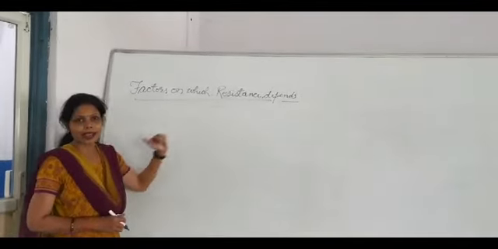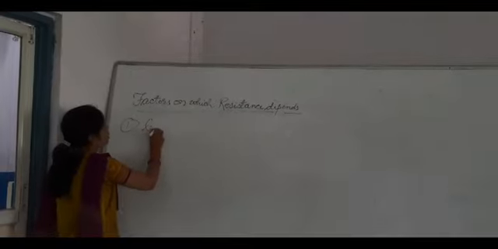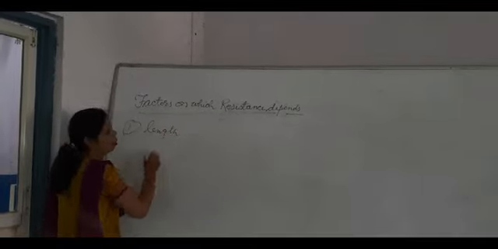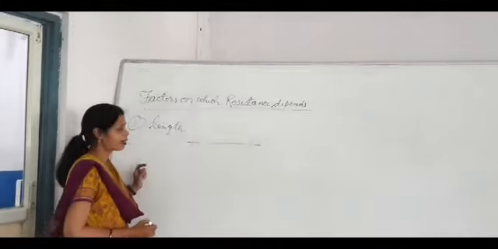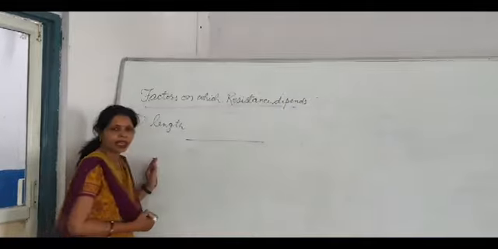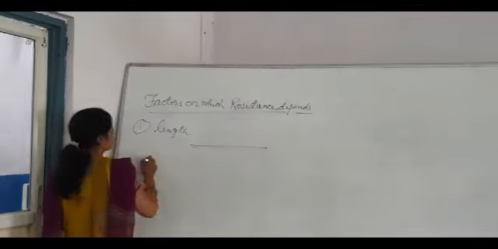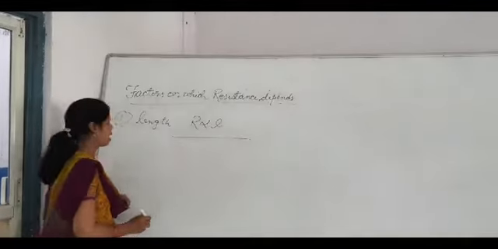On which factors does resistance depend? Resistance depends on the length of a conductor. If the conductor is lengthy and thin, it has more resistance. If the length is shorter, low resistance will be there. So it is directly proportional to the length.